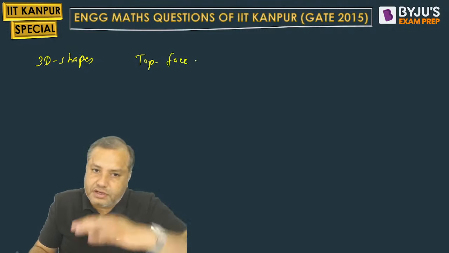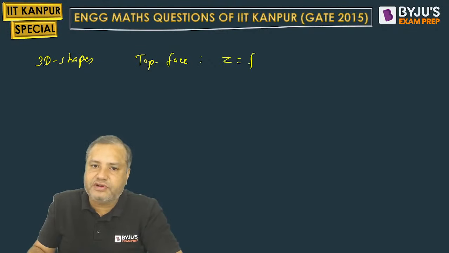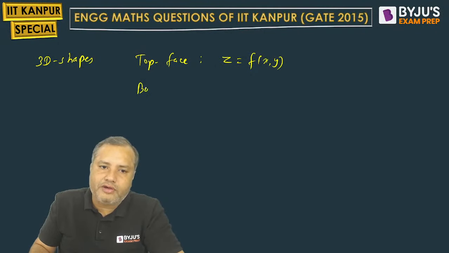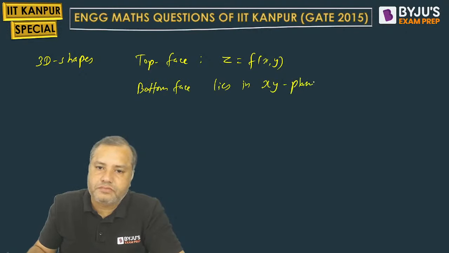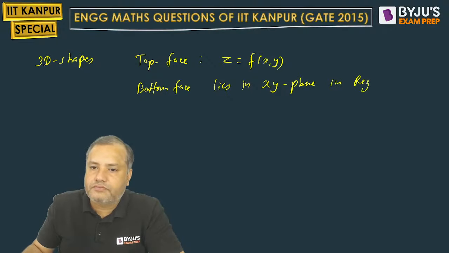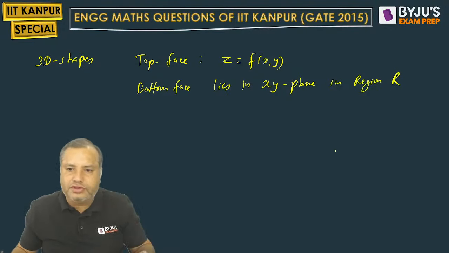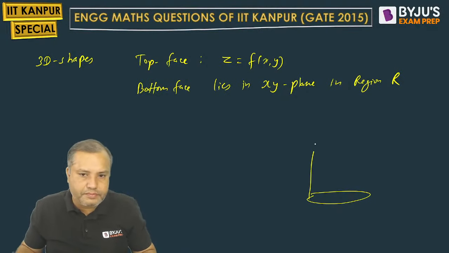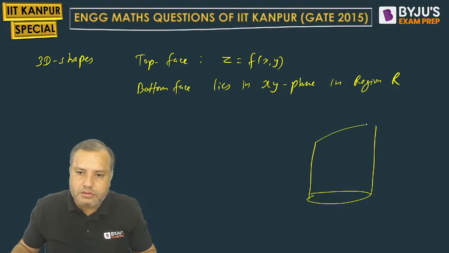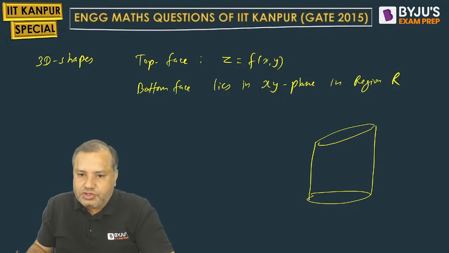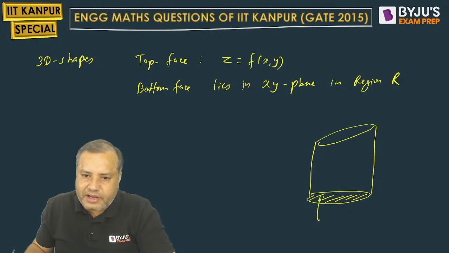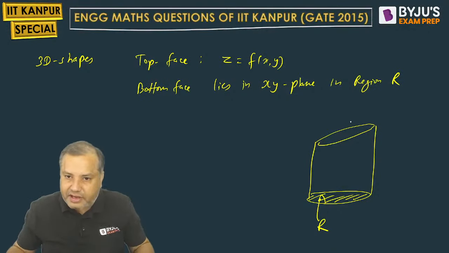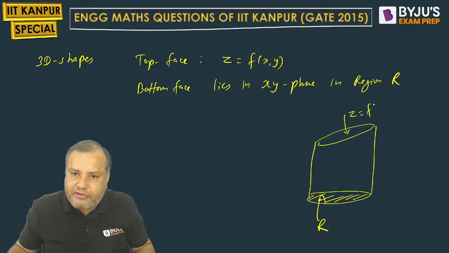Consider a solid whose top face is given by z as a function of x, y, and whose bottom face lies in the xy plane, in region R. See, you have a 3D shape. Suppose this is your 3D shape. This bottom face is lying in the xy plane, and this is your region R, which is present in the xy plane. And this top face is nothing but z equal to f of x, y.